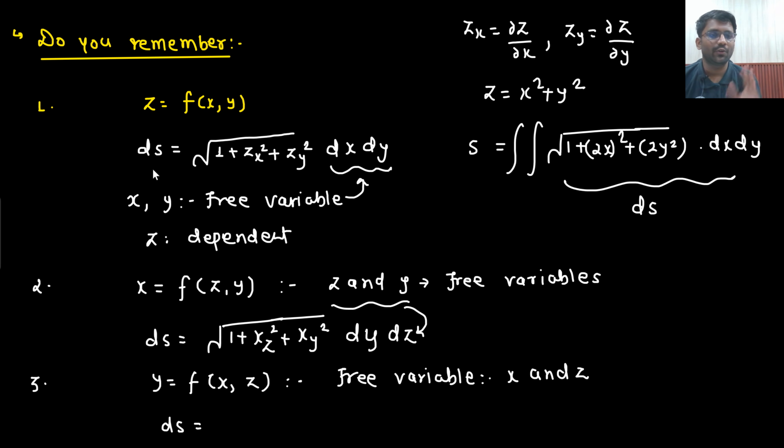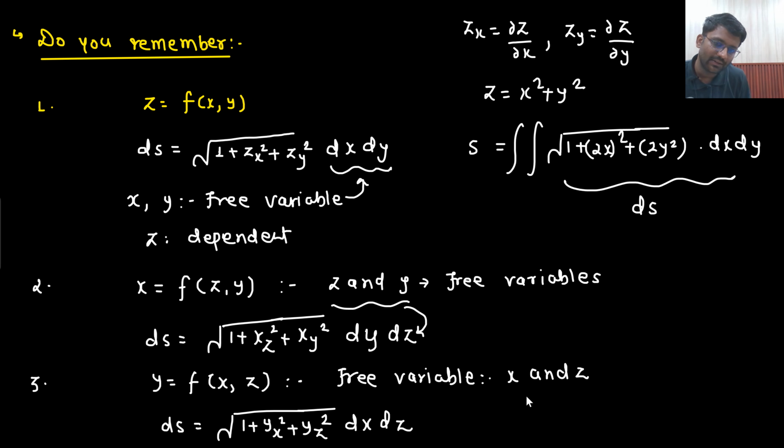So the magnitude of ds vector will be 1 plus y partially differentiated with respect to x, y partially differentiated with respect to z as well, and then the two free variables, dx dz. They are written here. So this is how I can write down the ds.